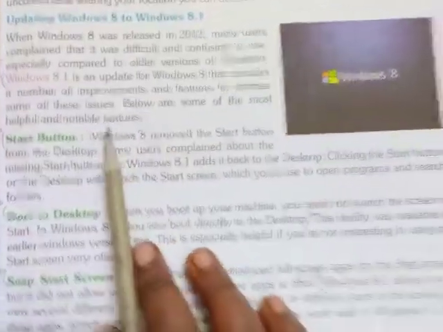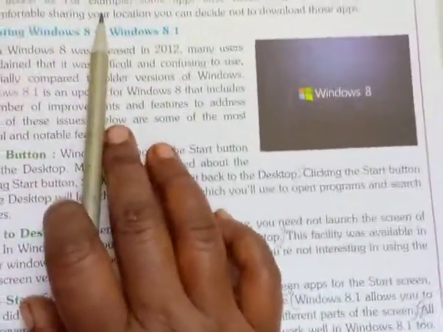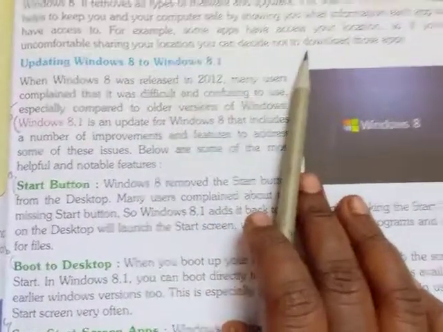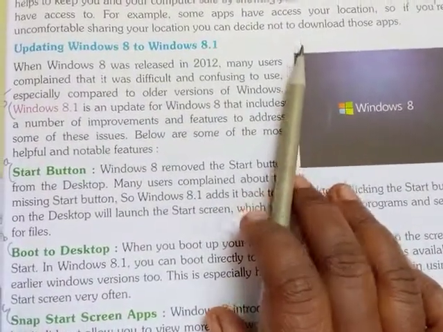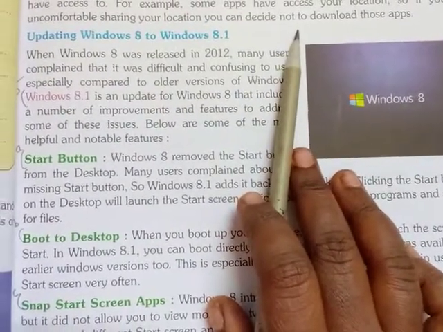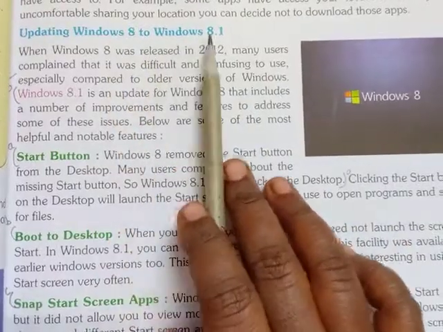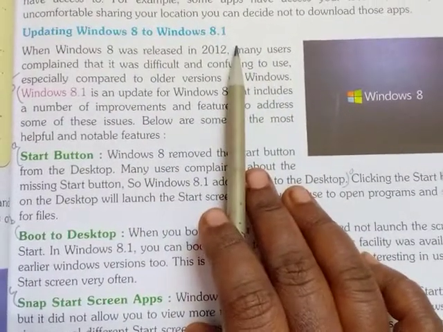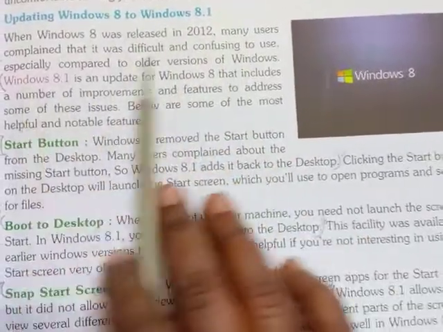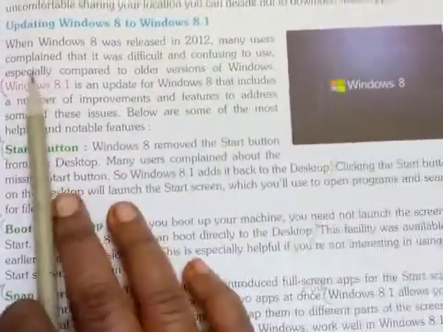Okay, next, these are the Windows 8 features children, but the Windows 8 features were a little bit confusing for the users. So after so many users complained, they updated Windows 8 to Windows 8.1 with a little bit of changes. Okay, what are those? Now we will see.